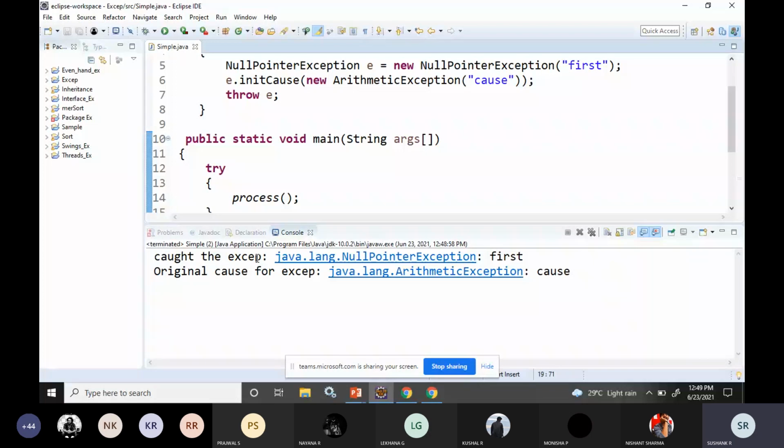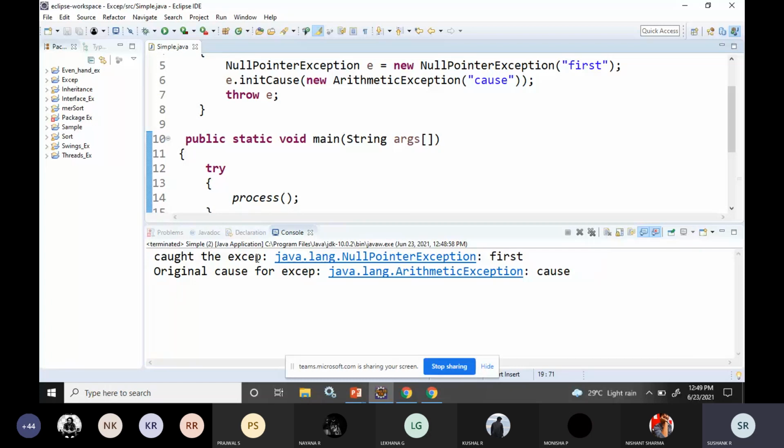The exception which you caught is the null pointer exception, but the actual cause for that exception is arithmetic exception. So this will not be used in every program. Based on the situation or the requirements, these kinds of exceptions will be used. So this is regarding the chained exception.